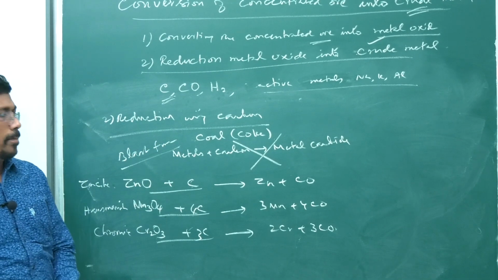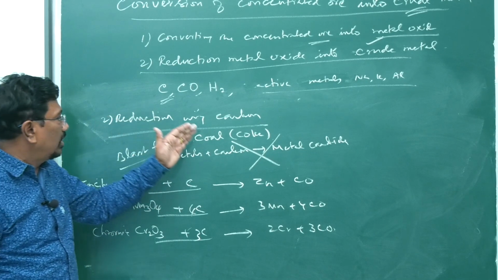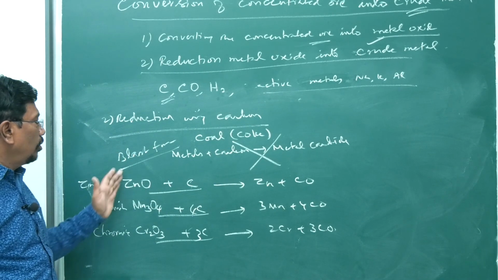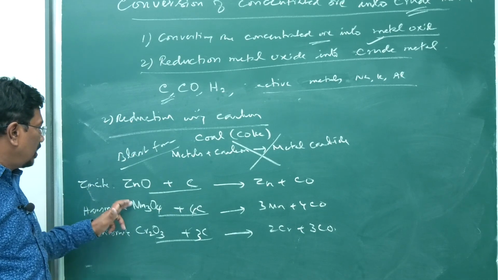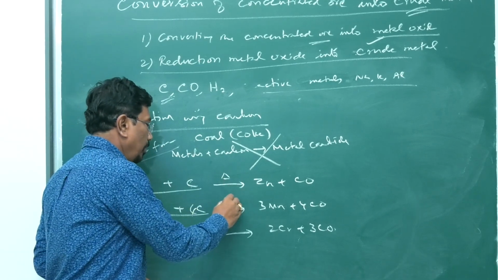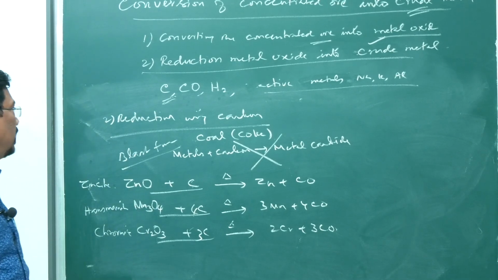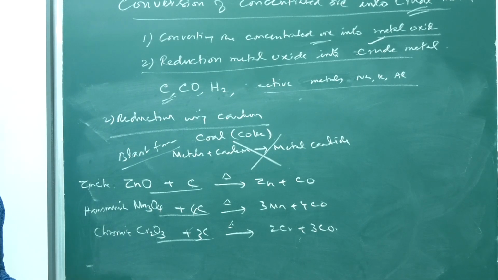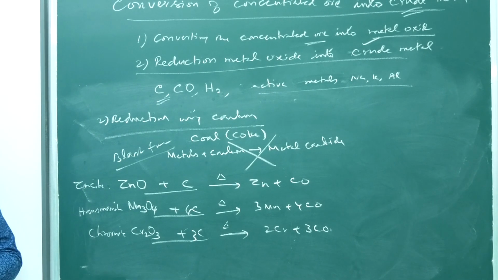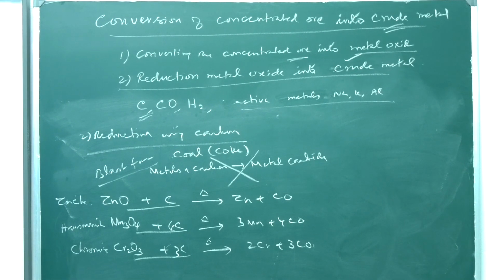So what we are doing? Metal oxides which cannot combine with carbon to become metal carbide can be converted into metal by this method. Here metal oxide is heated with coal or coke. Now metal oxide will be reduced to metal, carbon will become carbon monoxide. Next method is reduction using hydrogen. Certain metal oxides can be reduced to the corresponding metal by using hydrogen.